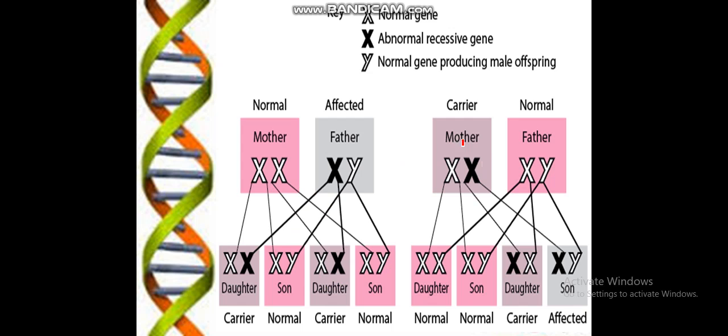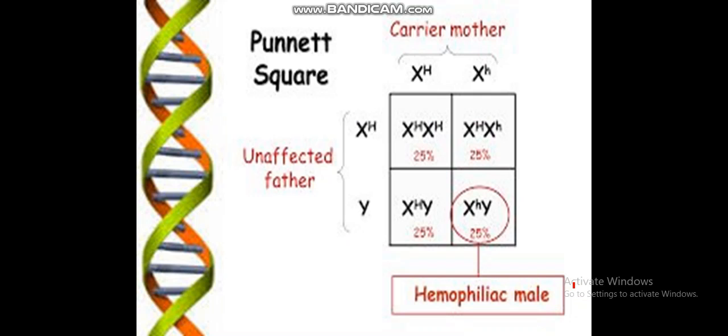While this condition is the critical one, because the mother is the carrier. It means she has this X chromosome which is the affected one. She is donating this X chromosome to one of her daughters and one of her sons. The daughter will be normal because she is a carrier, and the son will be affected. Due to this, 80 to 90% of affected are sons, or males, in color blindness, autism, and different types of genetic disorders which occur due to sex linked inheritance.